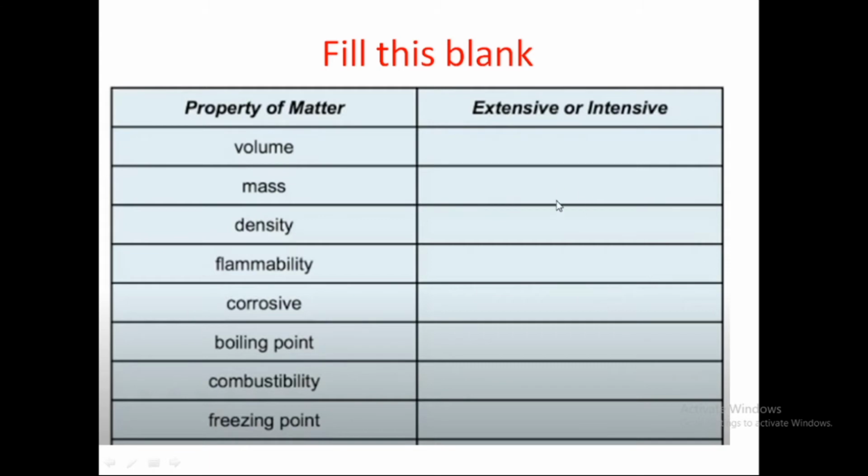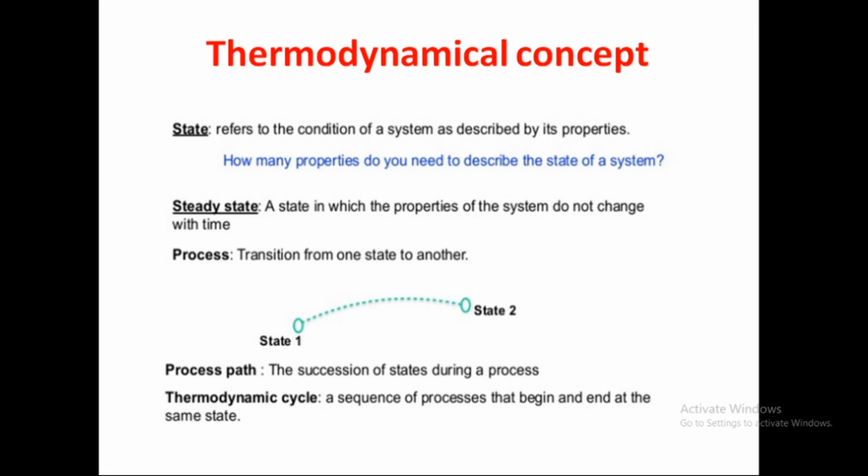Extensive properties. Good. The mass is also an extensive property. Density is an intensive property. Flammability is intensive. Corrosive is an intensive property. Boiling point is an intensive property. Combustibility is an intensive property. Freezing point is an intensive property. Okay, clear? Good. Then we'll move to state.